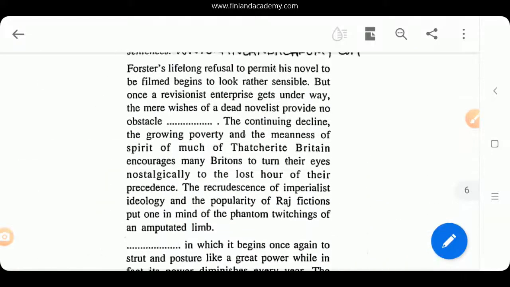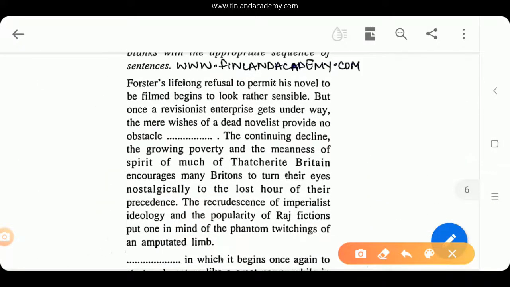This is a very important word because just before this you have a blank. Just before this very statement, the continuing decline, the growing poverty, and the meanness of spirit of much of Thatcherite Britain, you have a blank here. So you got to connect this very idea, because this is the idea in relation to Thatcherite Britain that runs in the entire first paragraph.